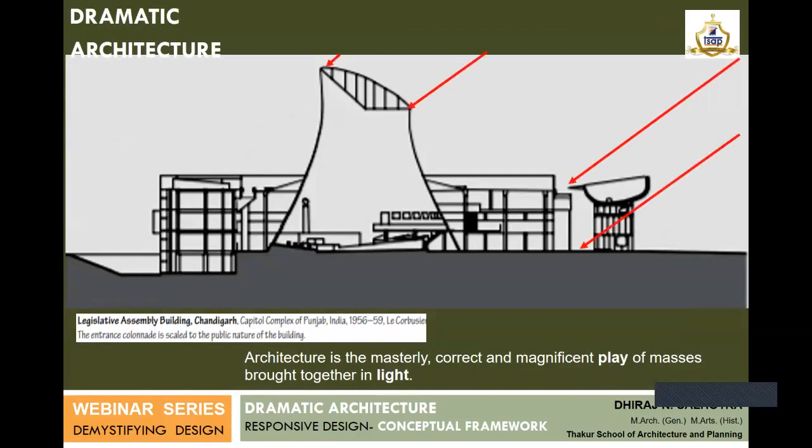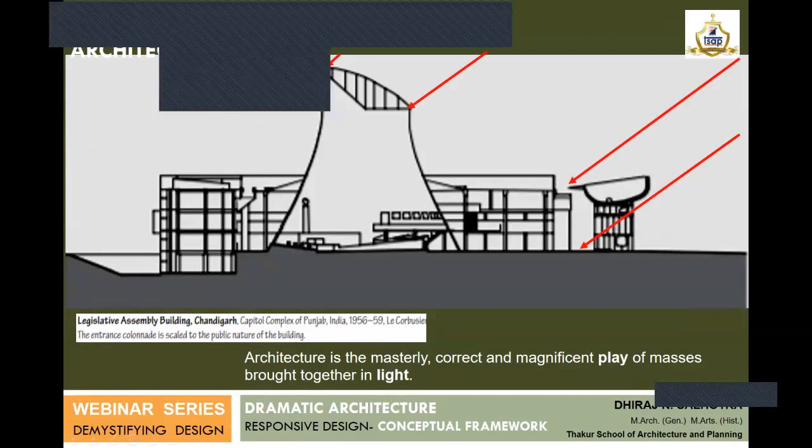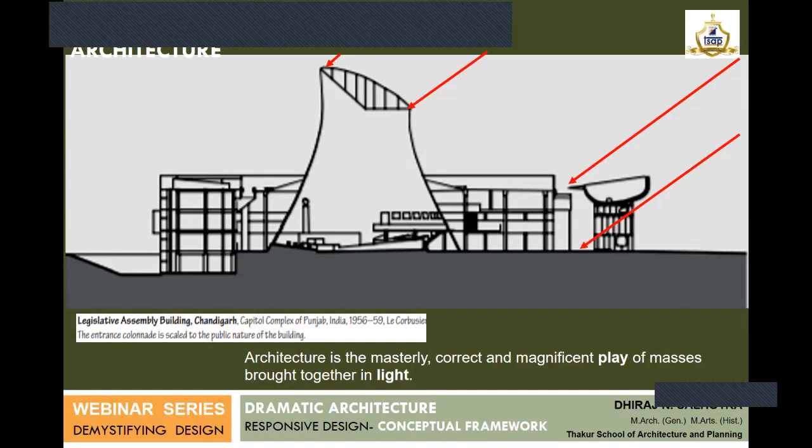He allows sunlight to just kiss the surface of this concrete and just slip past it, creating those tints and tones or shades and the dark recess which is required for the main entry. And also he's using the same chamfered angle for permitting light from the top through a glass mosaic which he has on the ceiling over a huge volume inside. So these are some of the ways in which dramatization of spaces is explored.